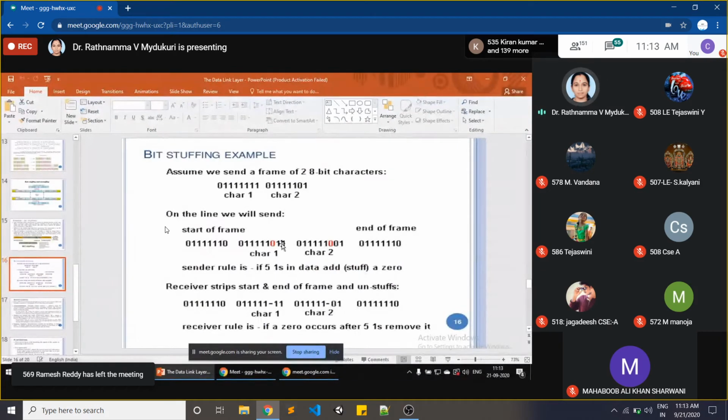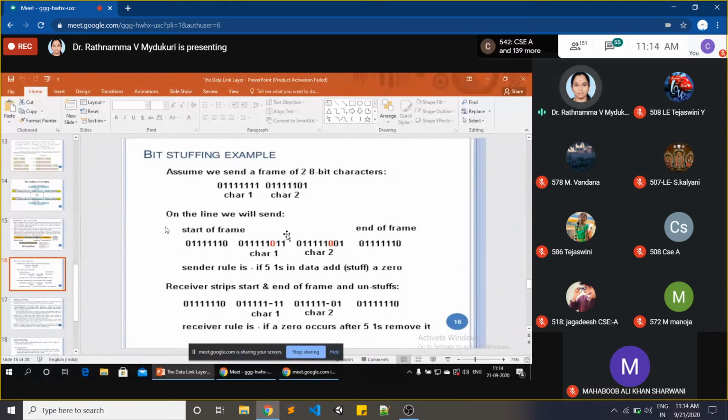Just observe some examples here. We send a frame of two 8-bit characters. These are the two 8 bits: 1, 2, 3, 4, 5, 6, 7, 8. See that here also there is an 8-bit character. Now, on the line we are sending, the start of a frame is indicated with a flag bit, and the end of the frame is indicated with a flag bit. See, this is the starting and ending flag bit signal.